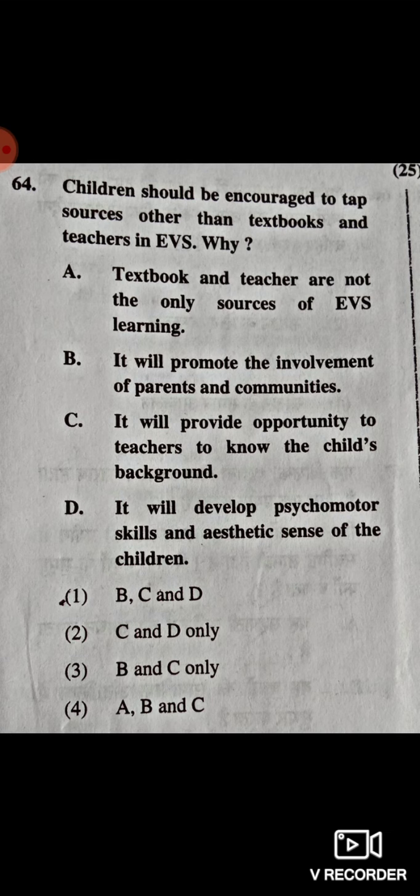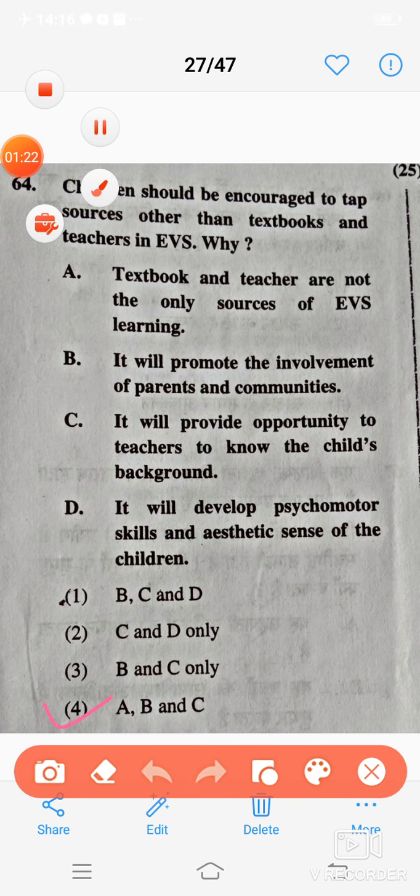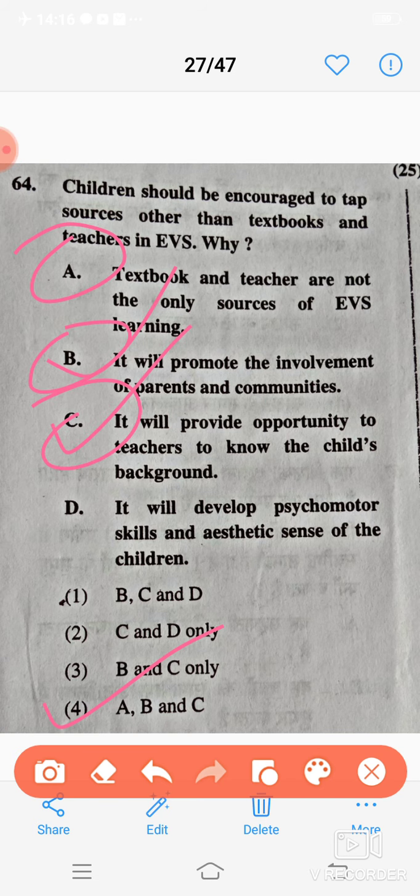Next question: children should be encouraged to tap sources other than textbooks and teachers in EVS. Why? Correct answer is 4, A, B and C.